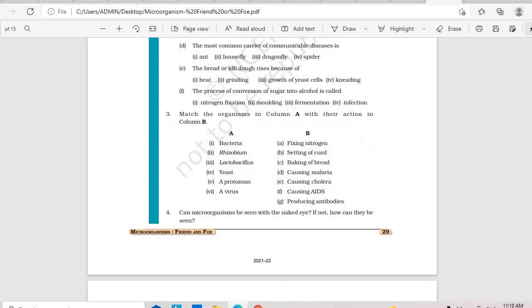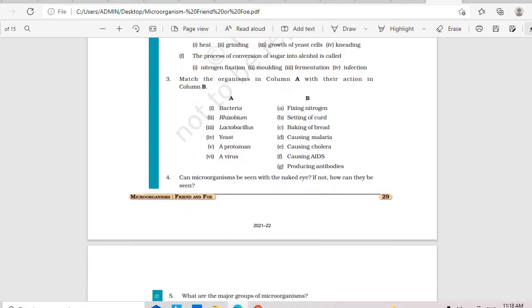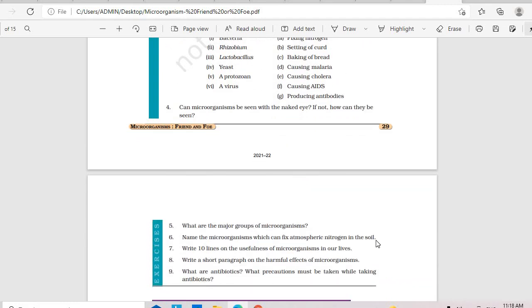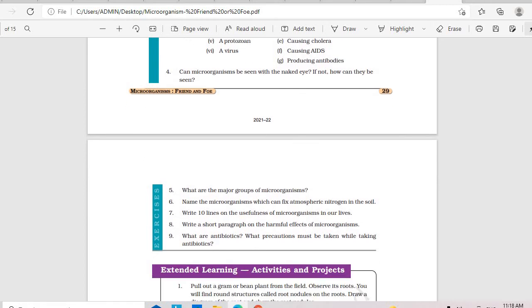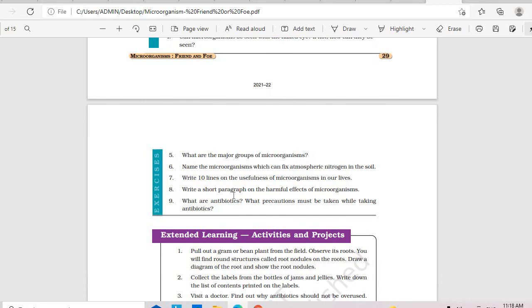Can microorganisms be seen with the naked eye? If not, how can they be seen? Microorganisms can never be seen with the naked eye because they are too small. They can be seen only with the help of a microscope. What are the major groups of microorganisms? It's there in the first part of the chapter: bacteria, protozoa, fungi, algae, and there's another group called viruses, which is separate. Name the microorganisms which can fix atmospheric nitrogen in the soil. Rhizobium. Yes. Nostoc, Anabaena. These are the examples.